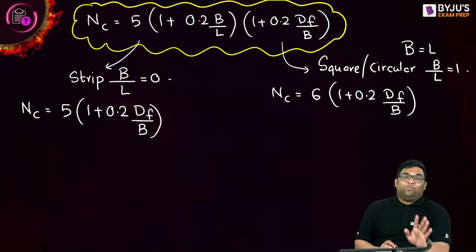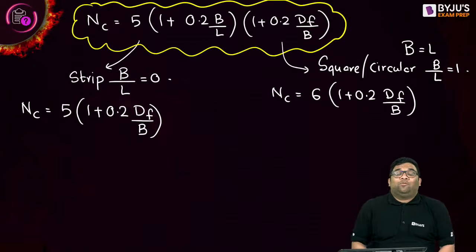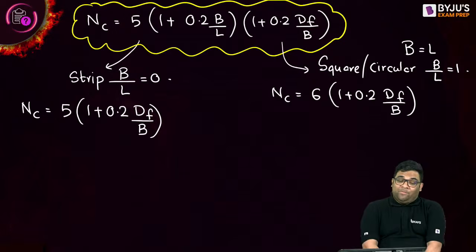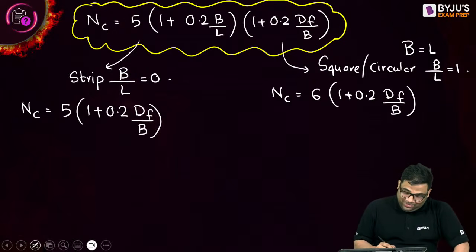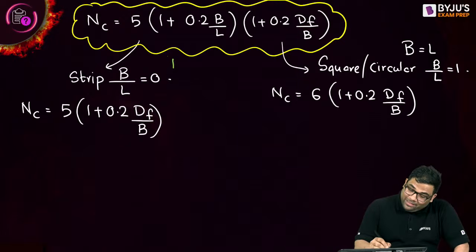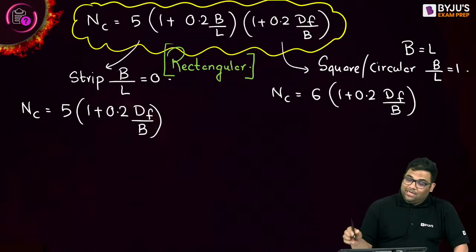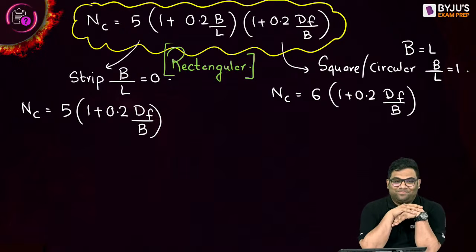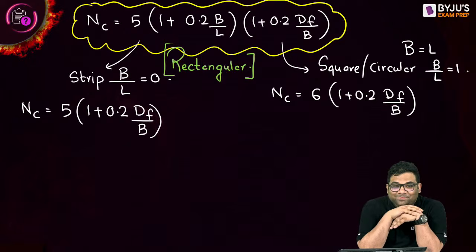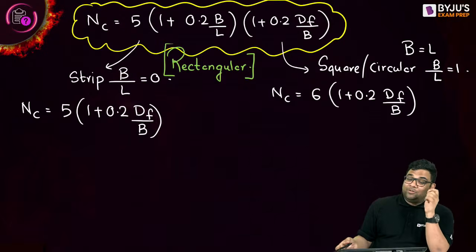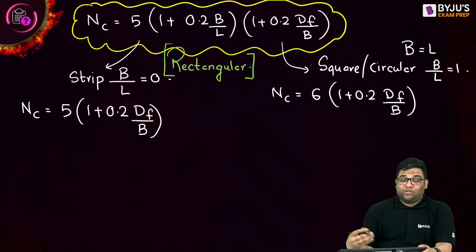So tell me, do you have to individually remember for strip, circular and square, or only remember for rectangular? Tell me what to do. What is the smart way to remember? Only rectangle. Remember for rectangle, and for square, circular or strip footing, directly find out.